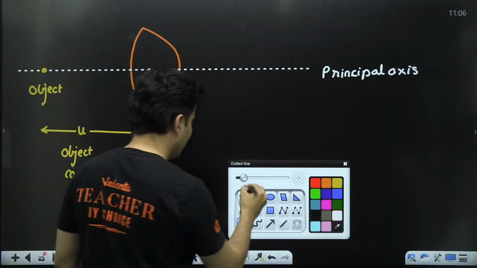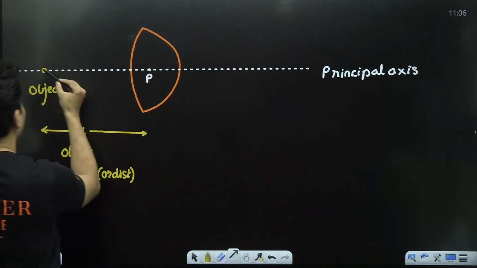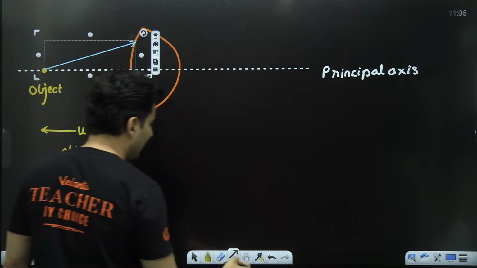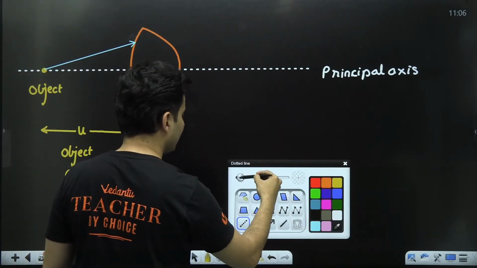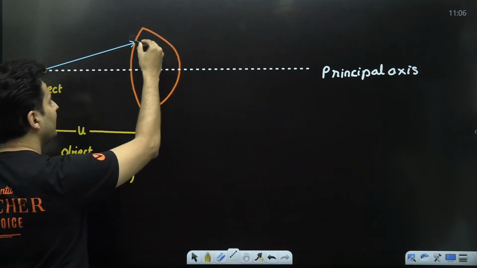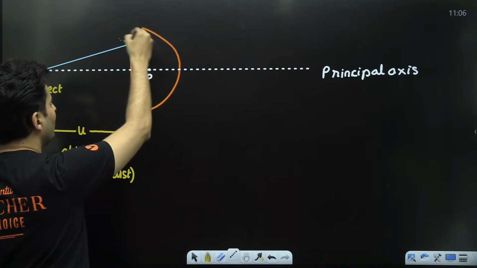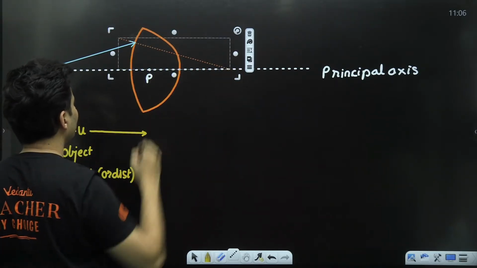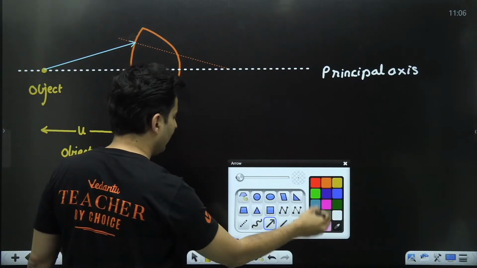So the rays from that particular object will enter the lens over here. And at this very particular point, what you will see is that it will get refracted. So how will it get refracted? I need to draw a normal. If I draw a normal, something like this, maybe this is how the normal will be. The ray will obviously bend now.